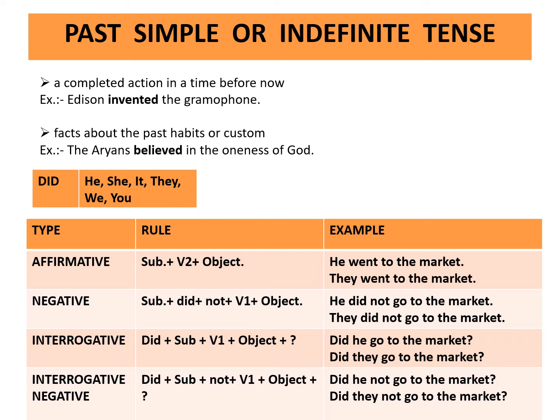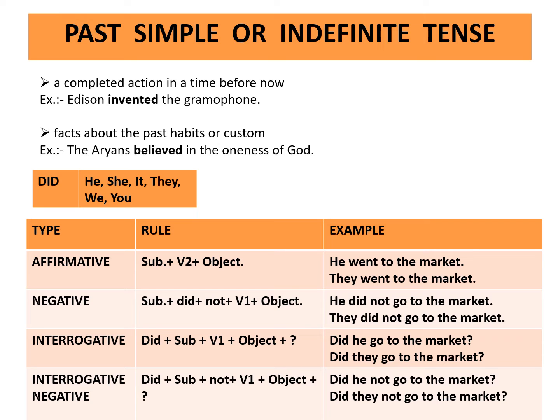Affirmative. Rule is subject plus second form of the verb plus object. Example, he went to the market, they went to the market. Negative. Rule is subject plus did plus not plus first form of the verb plus object. Example, he did not go to the market. They did not go to the market.